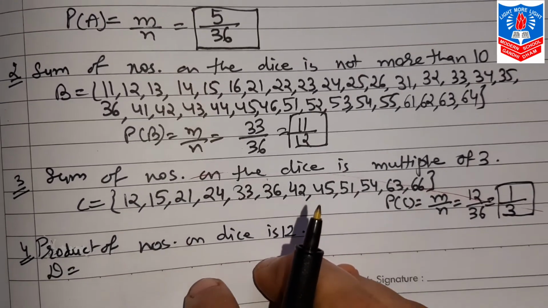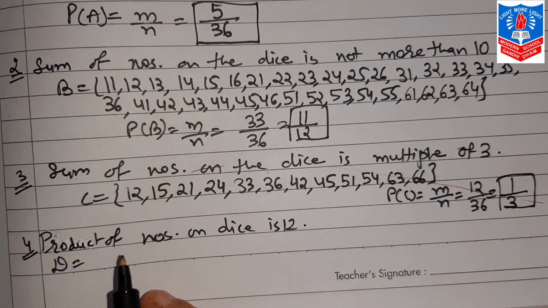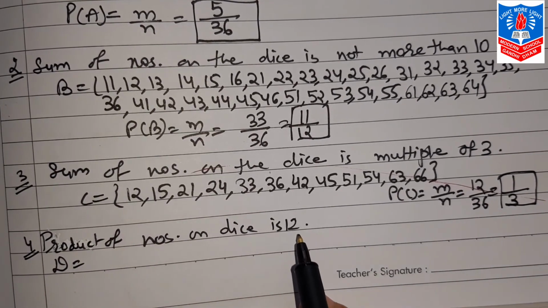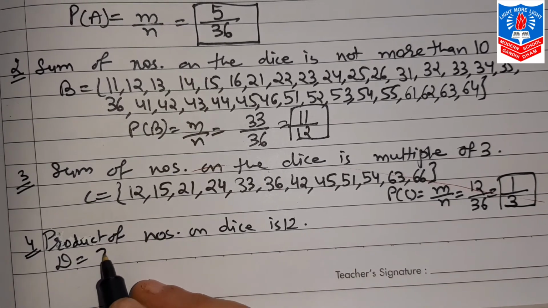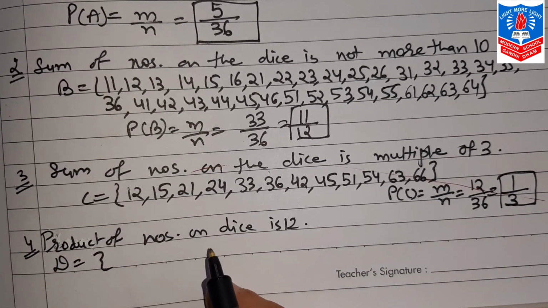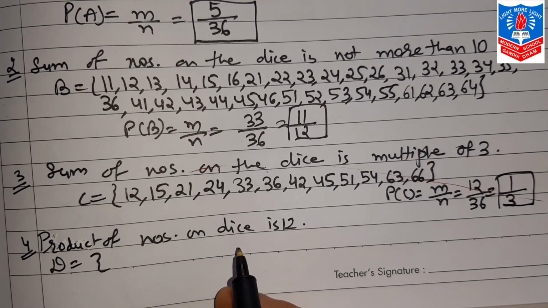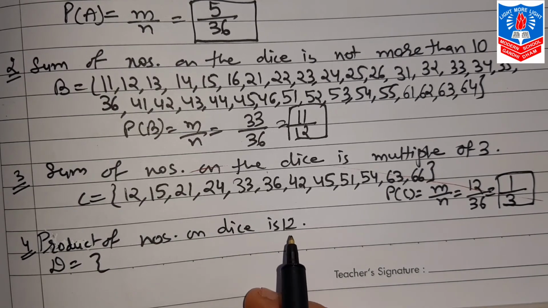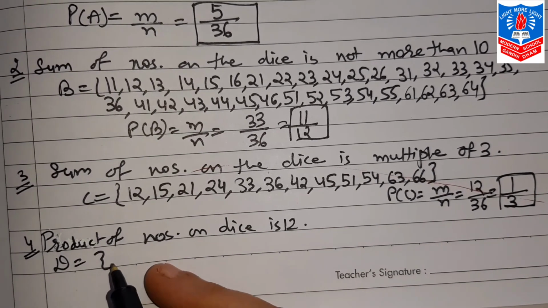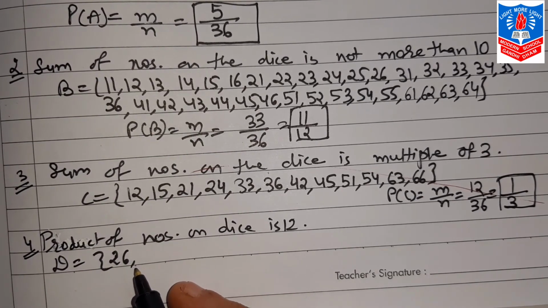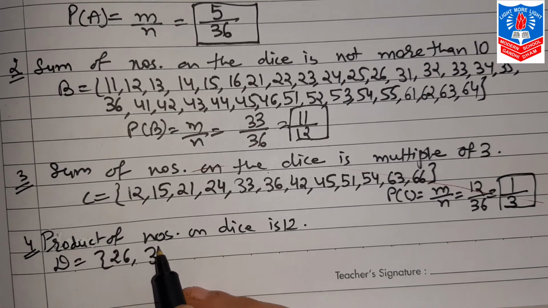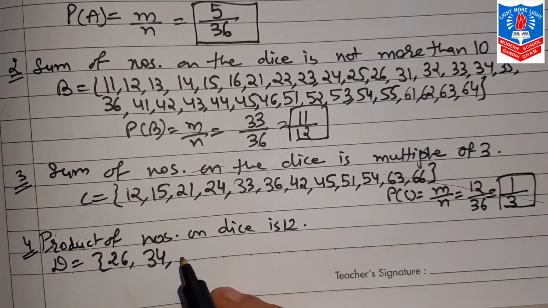And finally, the fourth one is, the product of the numbers on the dice is 12. Now for this product, when you multiply both, it should be 12. First, 2 sixes are 12. Then 3 fours are 12.